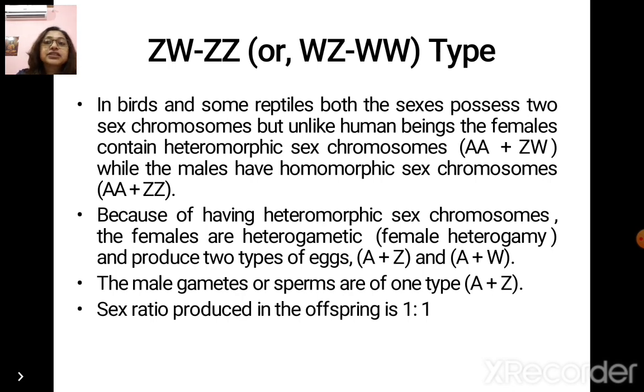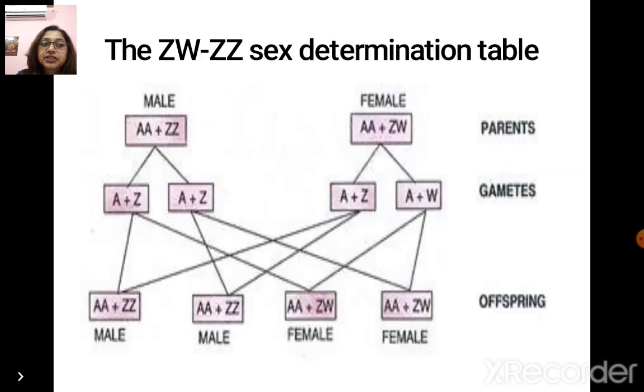Because of having heteromorphic sex chromosomes, the females are heterogametic, which is known as the female heterogamy, and produce 2 types of eggs, autosome with Z and autosome with W. The male gametes or sperms are of only one type, autosome plus Z type. The sex ratio here also is 1:1. Look at your screen. There you can see the male and the female gamete productions and fusion of the gametes. Those coming from the heterogametic female will give rise to heterogametic females, and homogametic males fused with either of the female gametes will give rise to males.